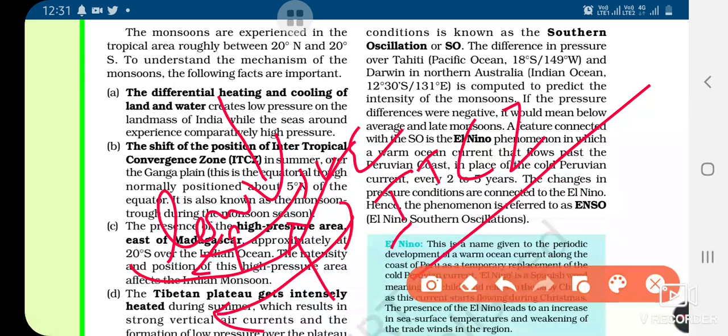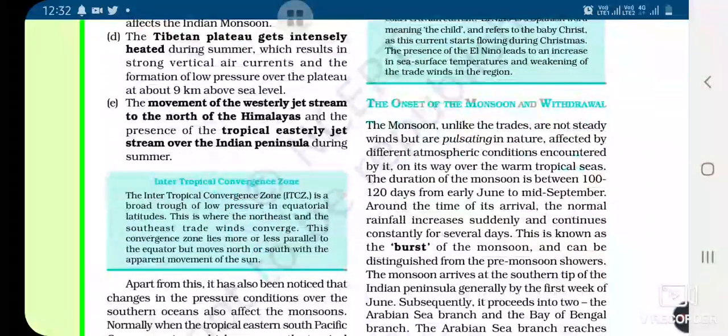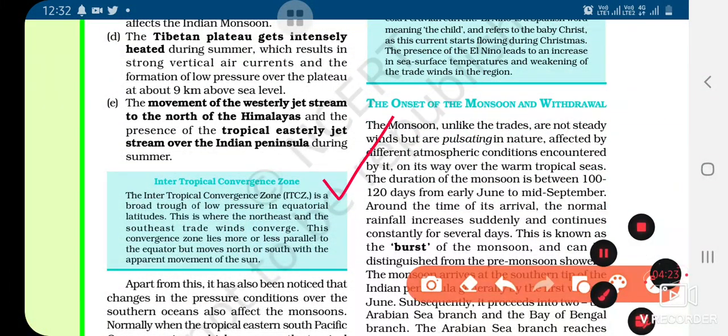The wind will blow as the sun moves. Because the earth keeps on moving, there will be no place where there will be an adequate amount of heat every time. The sun's heat is distributed because the earth keeps on moving around the sun, and this is going to create the movement of the wind from north or south. Is it clear? So what ITCZ is, is clearly given here. You all can see this is ITCZ, and you can read it if you haven't understood.